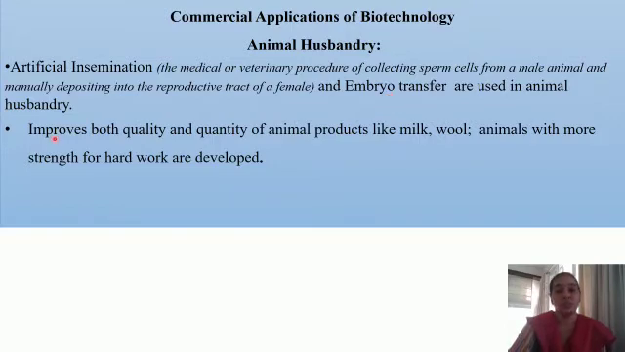So what are the advantages of this? Improves both quality and quantity of animal products like milk, wool, etc. So you will be getting animals which will give you more milk, that will give you more fiber, etc. Animals with more strength for hard work are developed. So even animals with greater strength so that they can work in the fields and for transport, etc. can be developed. So this is the application of biotechnology in the field of animal husbandry.